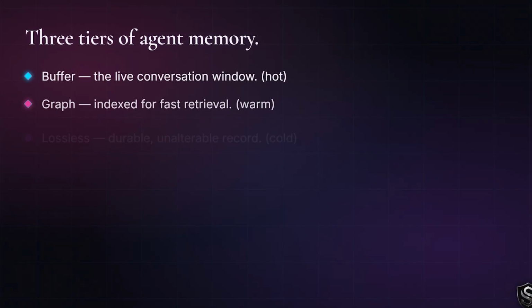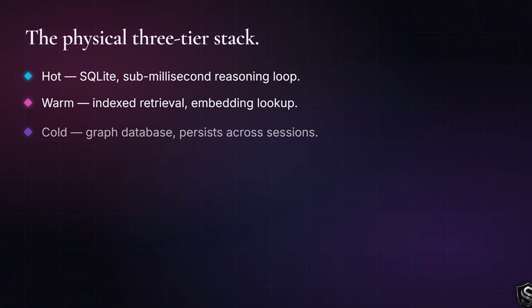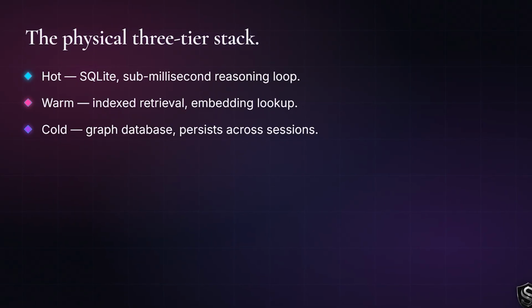To hold that structure in production, SHI uses 3 physical tiers of memory. A buffer tier for the live conversation window, an indexed graph tier for fast retrieval, and a durable lossless tier, an unalterable historical record. Buffer, graph, lossless, or if you prefer the plain words, hot, warm, and cold. Here is the physical stack. The hot tier handles active reasoning. It runs on a sub-millisecond SQLite engine, so the live conversation never blocks the reasoning loop.